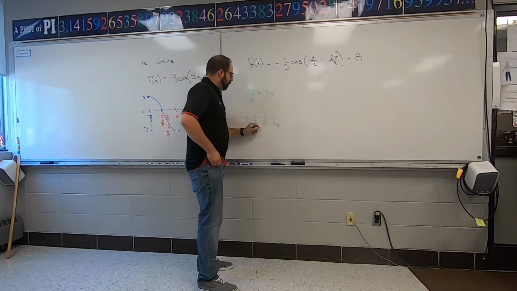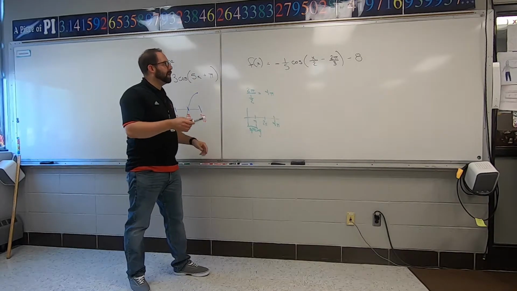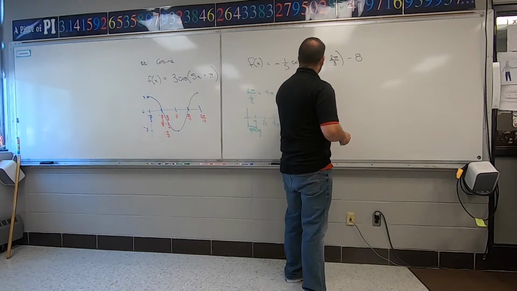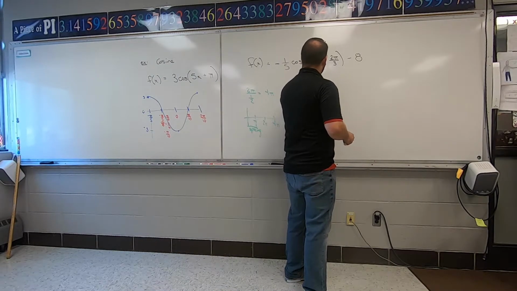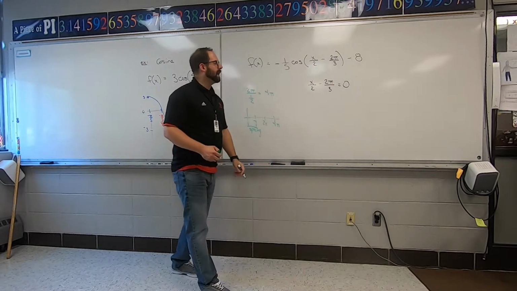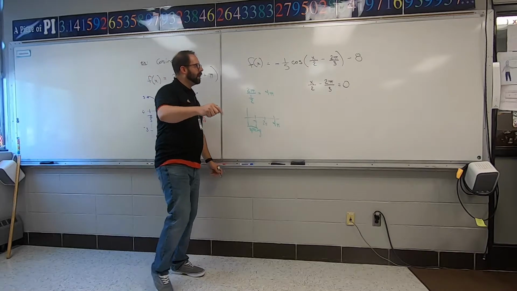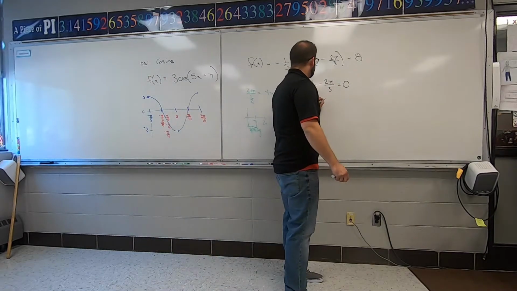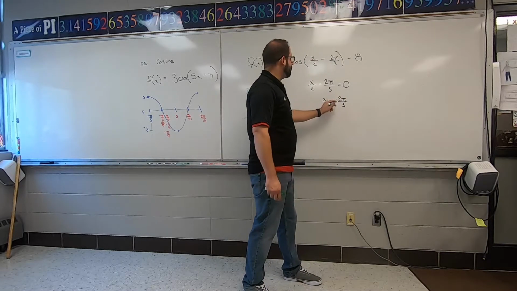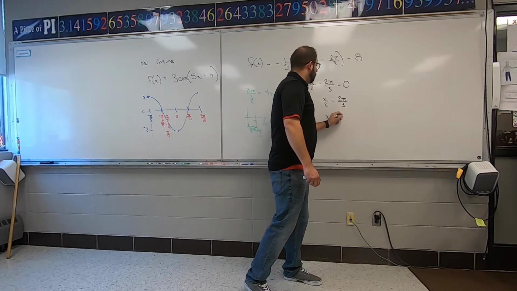Now the starting point, I'm gonna set this thing equal to 0. I'm gonna add the 2 pi over 3 across. I'm gonna multiply the 2 across, so I get 4 pi over 3.